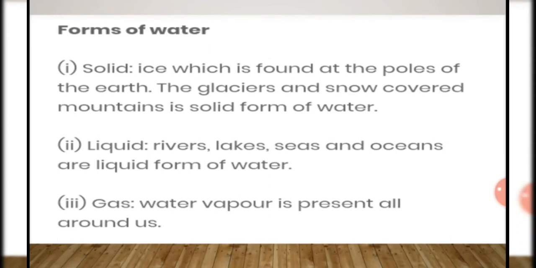Forms of water. Water exists in three forms, that is solid, liquid and gas. Solid means ice form. Ice which is present at the poles of the earth, the glaciers and the snow covered mountains is the solid form of water. Liquid water is present in rivers, lakes, seas and oceans. And gas means water vapors, which are present all around us.